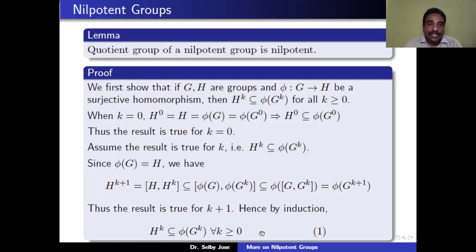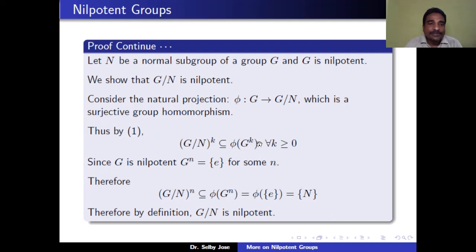So, that equation we indicate by 1. Therefore, by 1, G mod N, K is contained in phi of GK for all K greater than or equal to 0. Now, because G is nilpotent, the lower central series reaches E in a finite number of steps. That means Gn is equal to identity for some n.